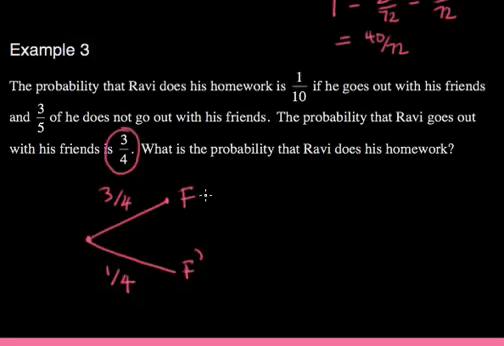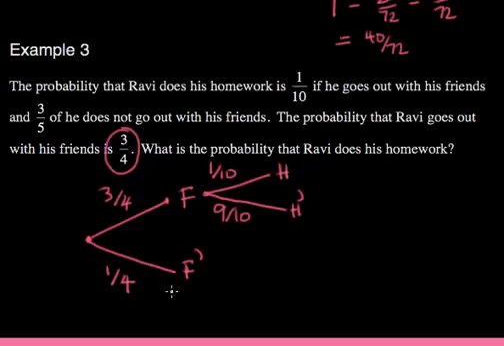What about now if he goes out with his mates and he's a responsible lad, he goes back and he does his homework? Let's read. The probability that he does his homework is 10% if he goes out with his mates. So that's going to be a tenth here. Now let's say if he goes out with his mates and he stays out all night and he gets back and he just cannot be bothered to do his homework. That would be 9/10.